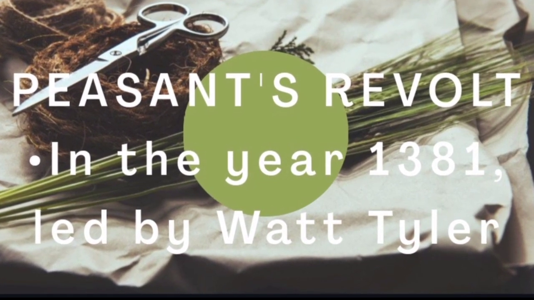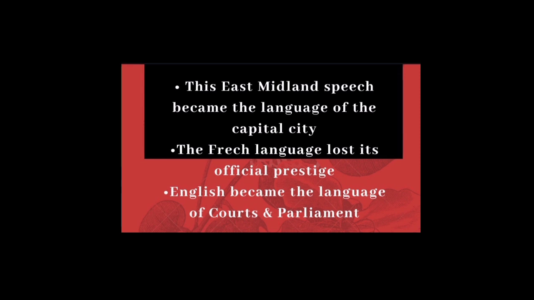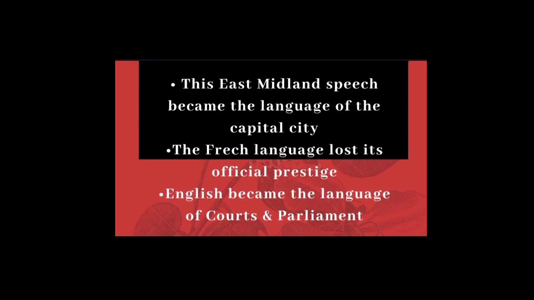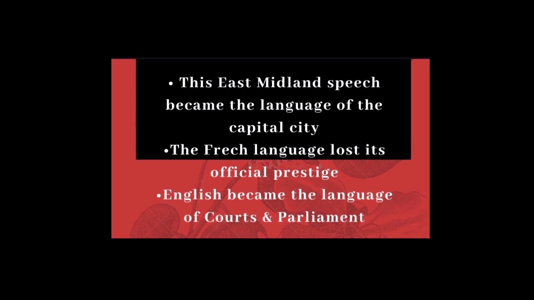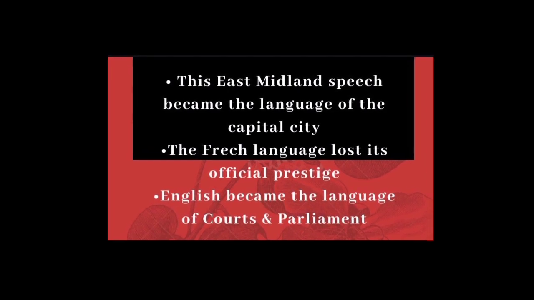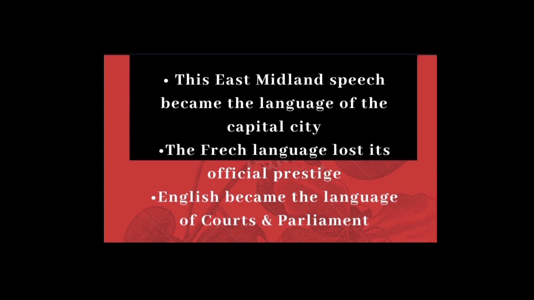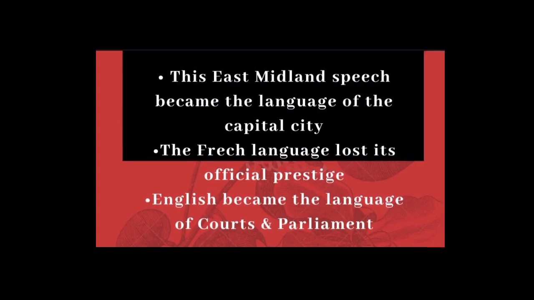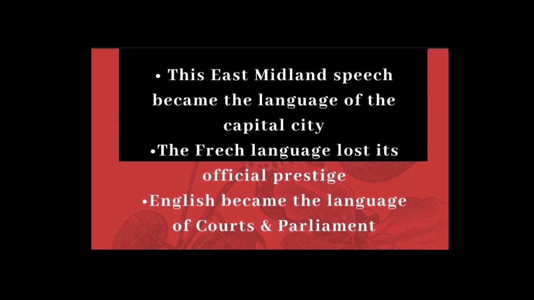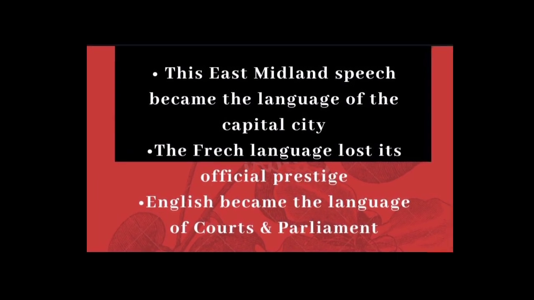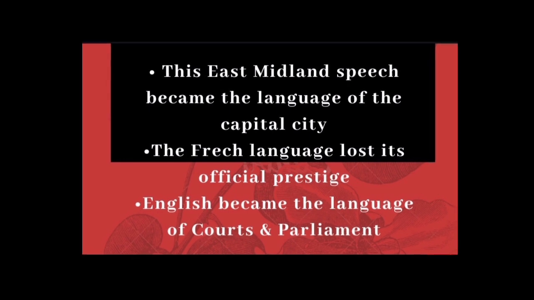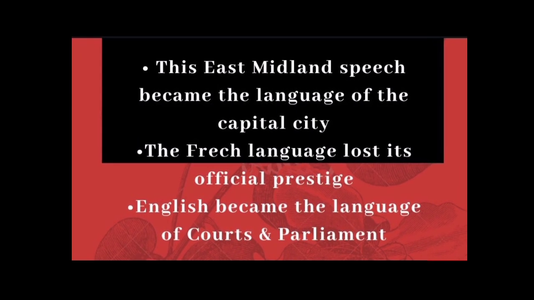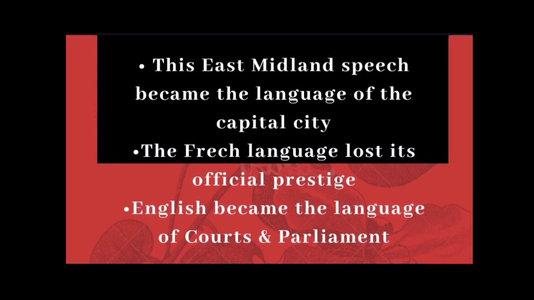Now let's discuss some other important points of this age. This period is also known for the beginning of a new language and literature. The East Midland speech became the language of the capital city and the universities. You know, the East Midland speech is what Chaucer selected for his works, and he standardized the status of English.